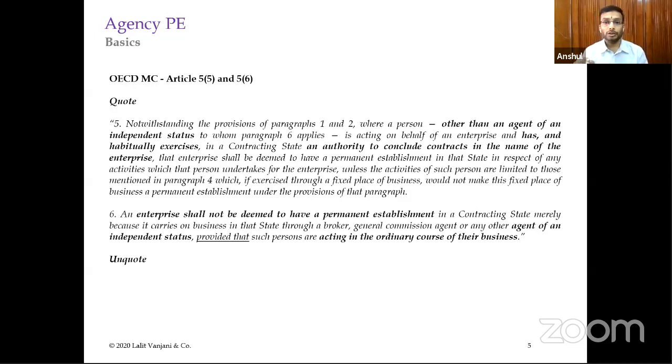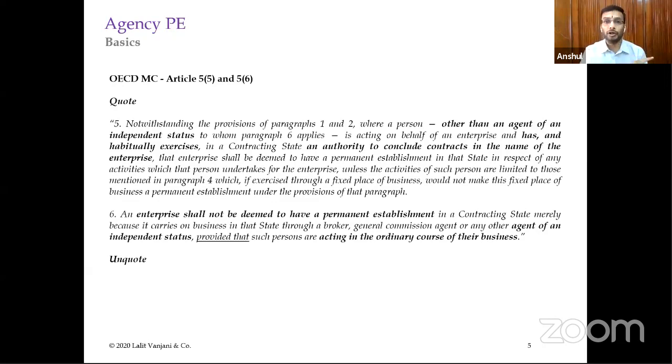Now, other than an agent of an independent status to whom paragraph 6 applies, is acting on behalf of an enterprise and has and habitually exercises in a contracting state an authority to conclude contracts in the name of the enterprise. Means the agent should be there, then there should be an authority to conclude contracts, and he is habitually concluding contracts. That enterprise shall be deemed to have a permanent establishment in that state in respect of activities which that person, means the agent, undertakes for the enterprise.